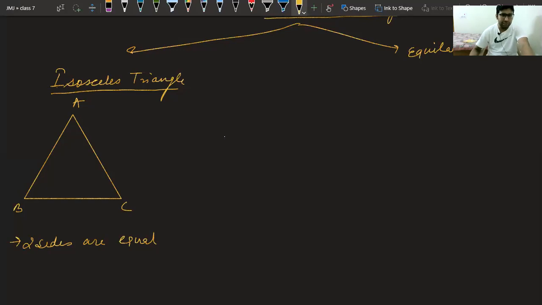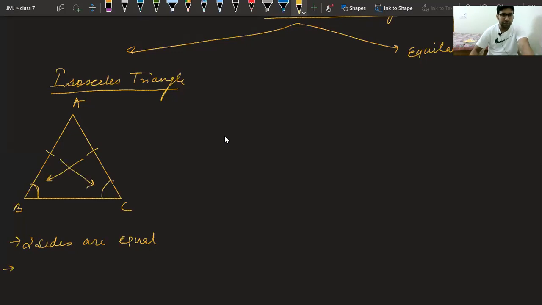One more property is there. In these triangles, first of all, we use a dash like this. This dash shows that these two are equal. The property is angles opposite to equal sides are equal.